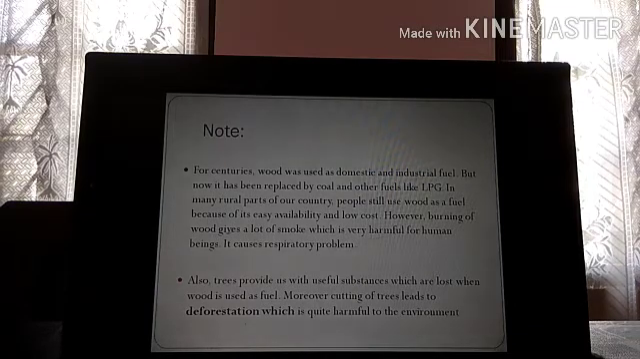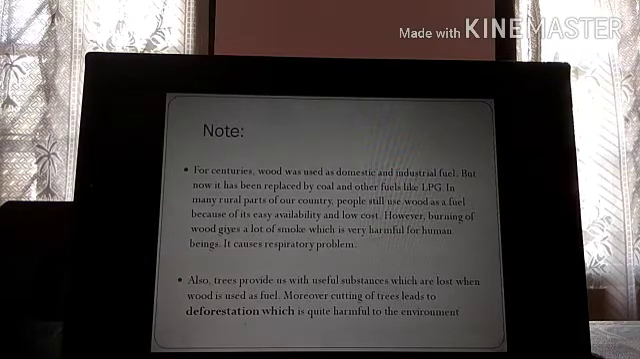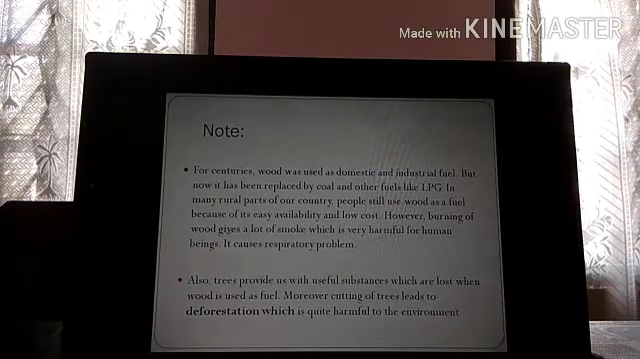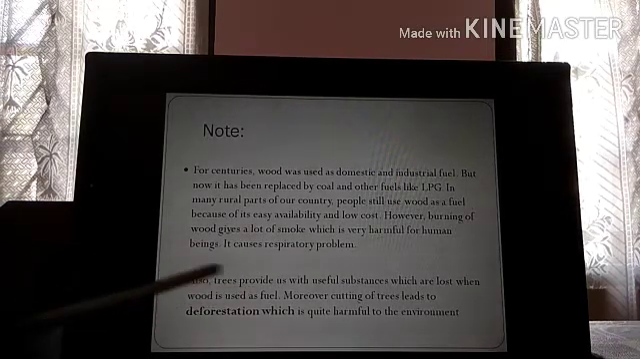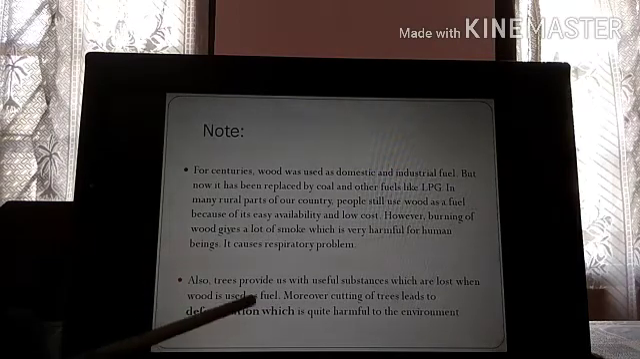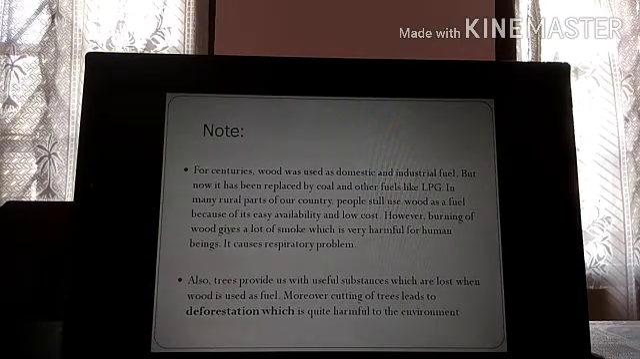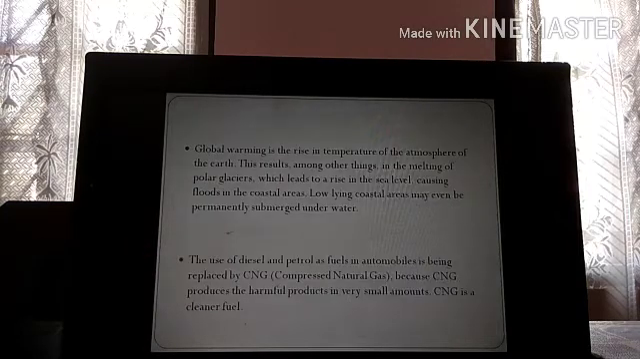It causes respiratory problems, isn't it? So wood releases a lot of smoke. It releases unburned carbon particles. So if you keep on burning wood and you are nearby, that is very harmful for your respiratory system. Also, trees provide us with useful substances which are lost when wood is used as fuel, isn't it? Because where do you get wood from? You get it from trees. So when you are using wood as a fuel, you are cutting the trees. So you are going to do what? Deforestation. Moreover, cutting of trees leads to deforestation, which is quite harmful to the environment.